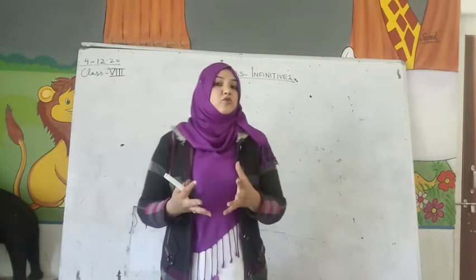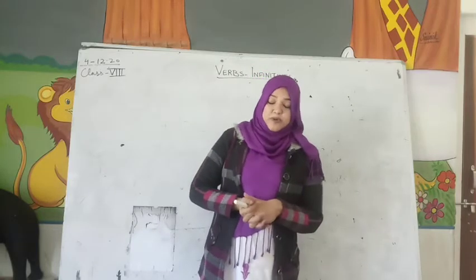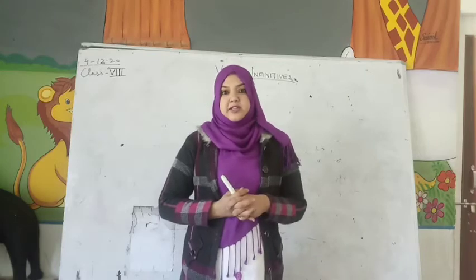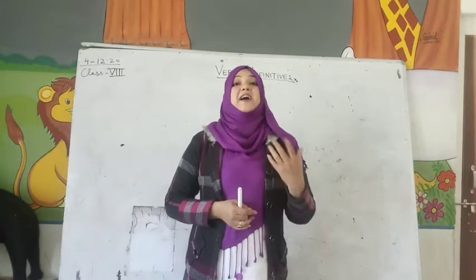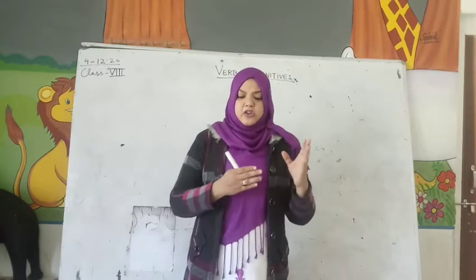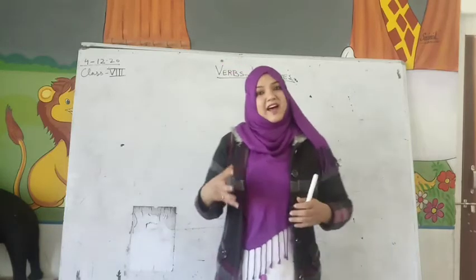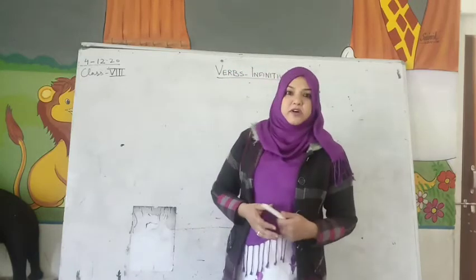What are verbs? Verbs, I told you, are action words, or words that express any action which a person is or was doing, or do or does, or has or have. All these, has, or had, are called verbs. If you don't have a main verb, then you have these helping verbs.